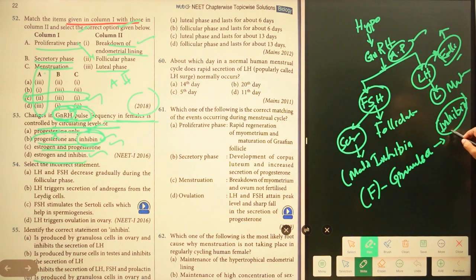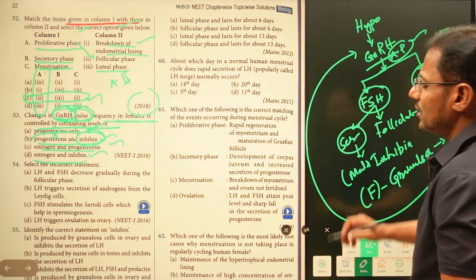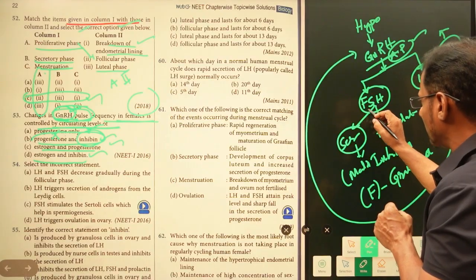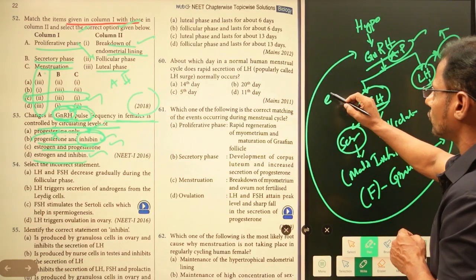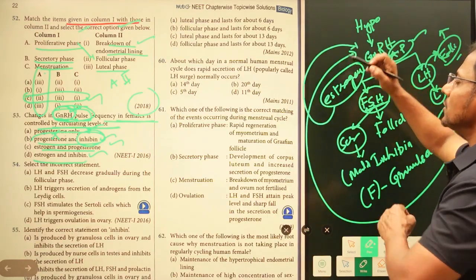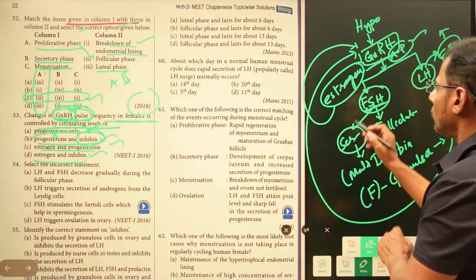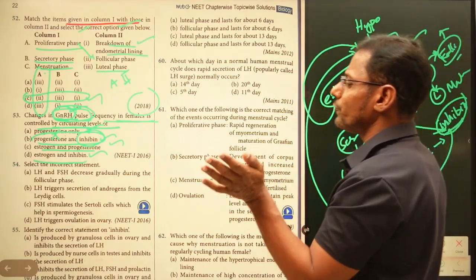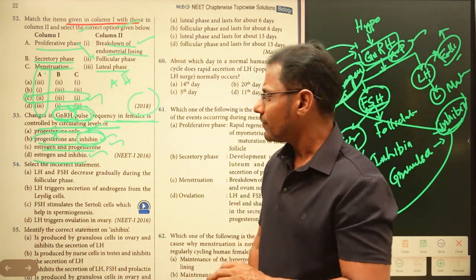If inhibin is released, it is going to act on gonadotrophin releasing hormone in order to control its secretion. When follicle stimulating hormone acts on Graafian follicles, the Graafian follicle is going to release estrogen. These estrogen levels also act on the hypothalamus not to release gonadotrophin releasing hormone. So estrogen as well as inhibin, both these hormones send negative feedback to the hypothalamus not to release gonadotrophin releasing hormone in case of females.